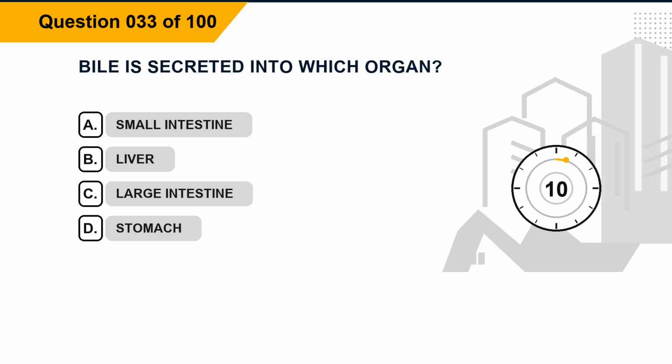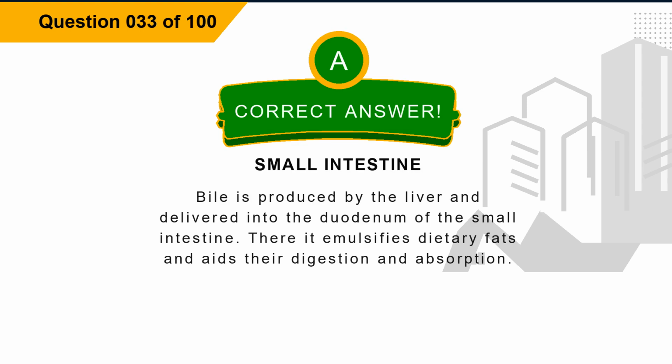Question 33. Bile is secreted into which organ? Option A, small intestine. Option B, liver. Option C, large intestine. Option D, stomach. The correct answer is option A, small intestine. Explanation: bile is produced by the liver and delivered into the duodenum of the small intestine. There it emulsifies dietary fats and aids their digestion and absorption.